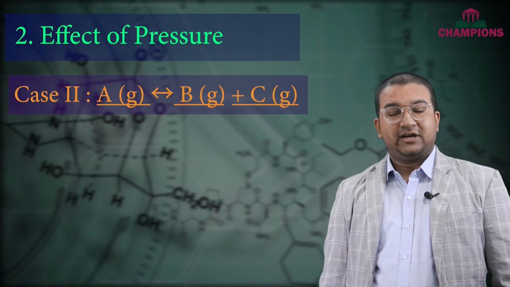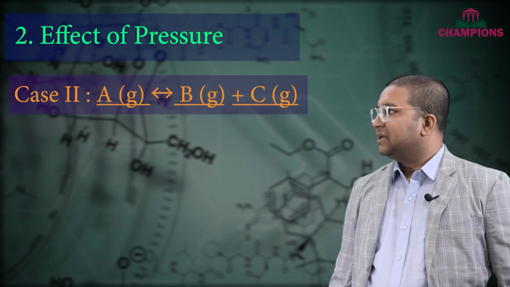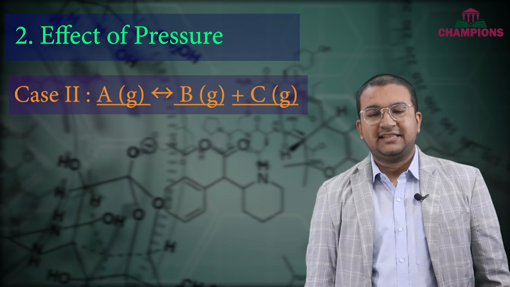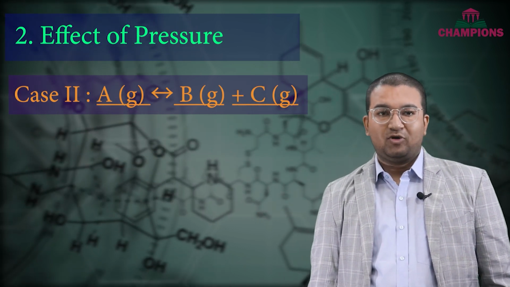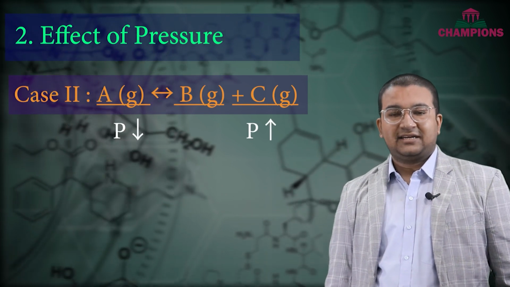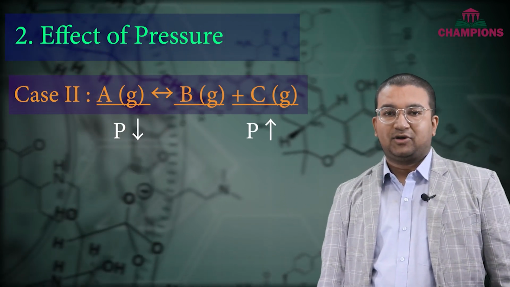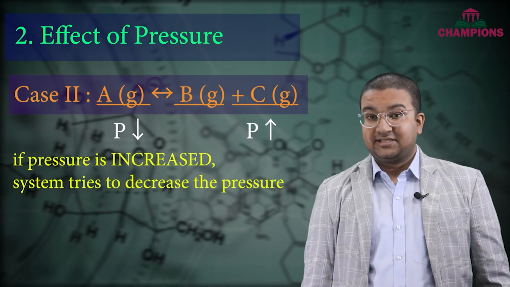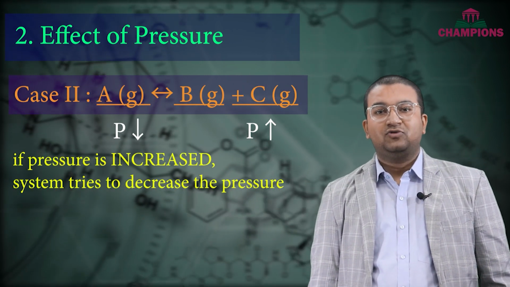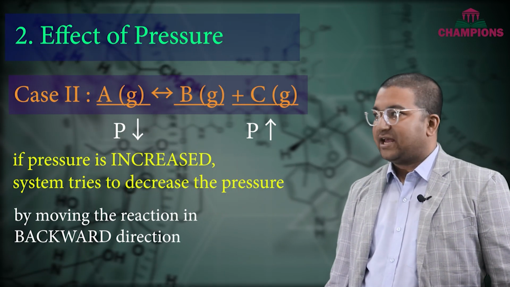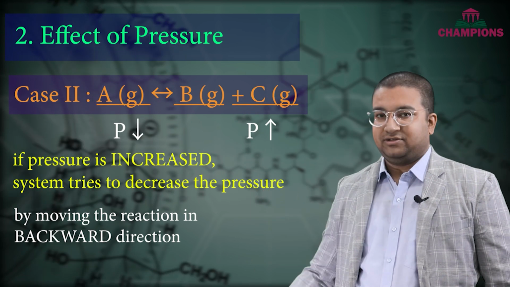Let's focus on another case of the reaction, A equals B plus C. In this reaction, we see that the product side has more moles of gases than the reactant. So the reactant side has less pressure now and the product side has more pressure. If we try to increase the pressure in this scenario, the system will try to decrease the pressure. How does it do it? It tries to drive the reaction in the backward direction.